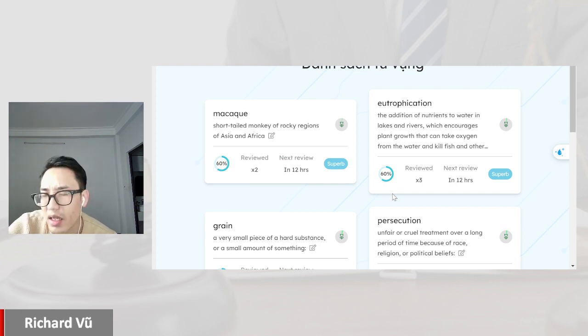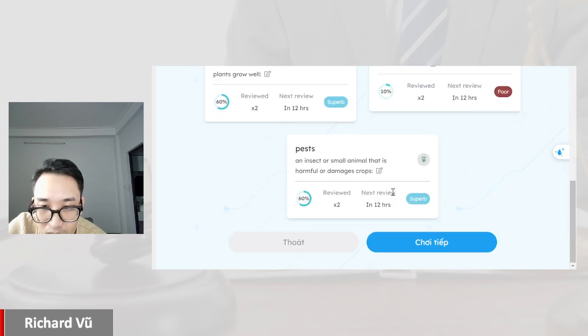Eutrophication, the addition of nutrients to water in lakes and rivers which encourage plants to grow that can take oxygen from the water and kill fish and other animals. Pest, an insect or animal that is harmful or damages crops.